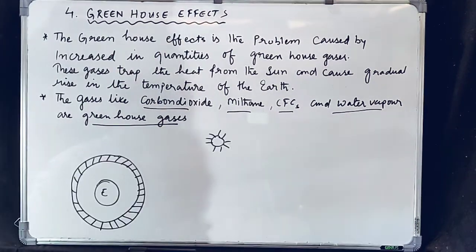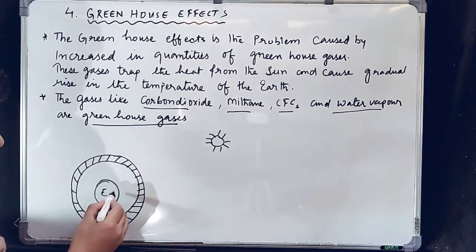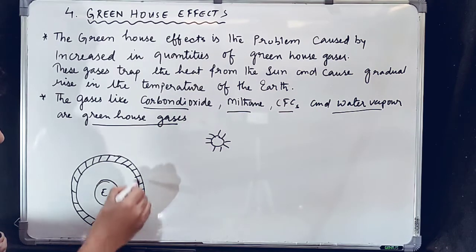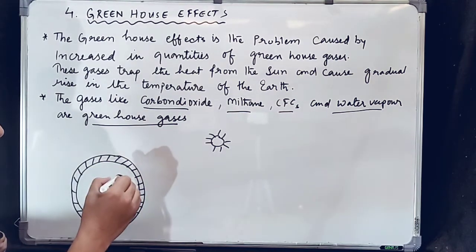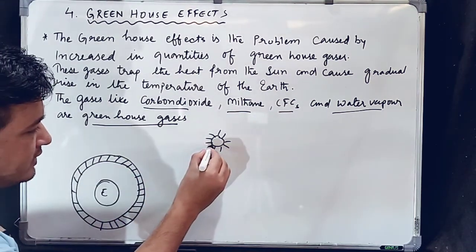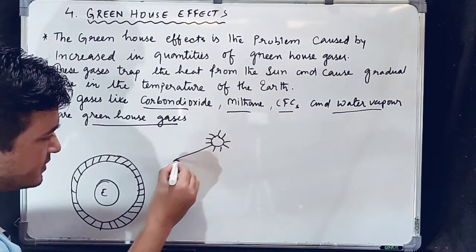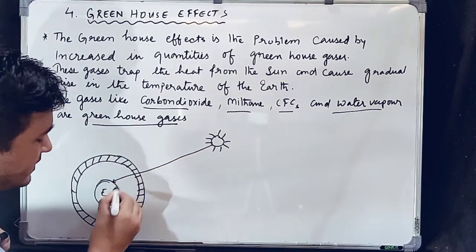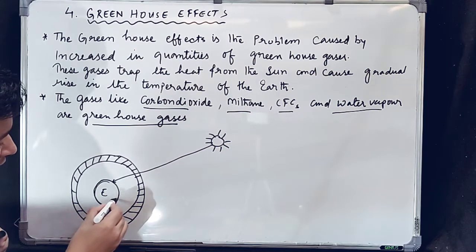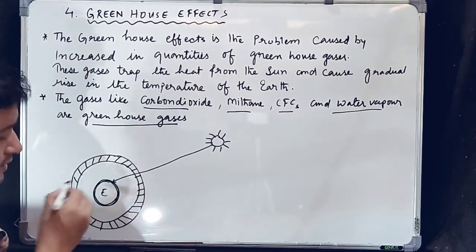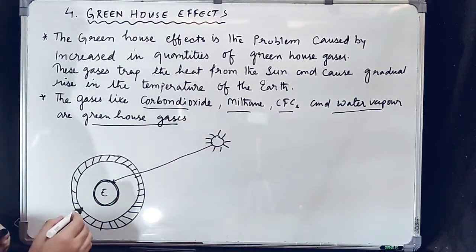Okay, now students, let us see how these greenhouse gases trap the solar energy. So here we have our earth and this is the layer of these greenhouse gases. So basically what happens when the heat energy of the sun reaches the earth surface, some of the heat energy is absorbed by the earth and which makes the earth surface hot.